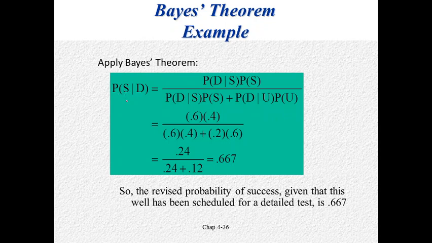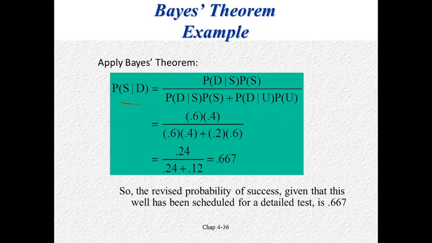Probability of S given D, and this is nothing but the posterior probability. That is equal to the likelihood, the reverse actually, and the original guess. Given that the well is successful, what is the conditional probability that a detailed test has been given? Probability of D given S into probability of S, divided by probability of D.